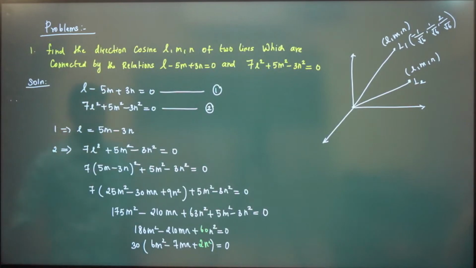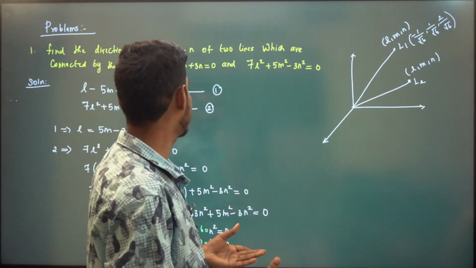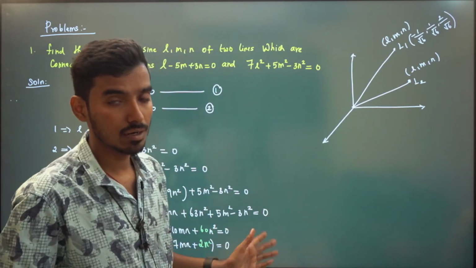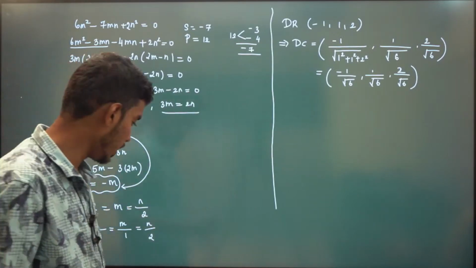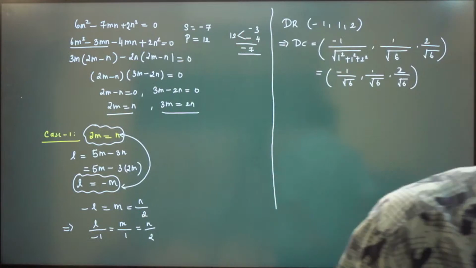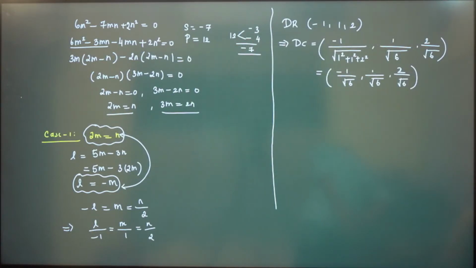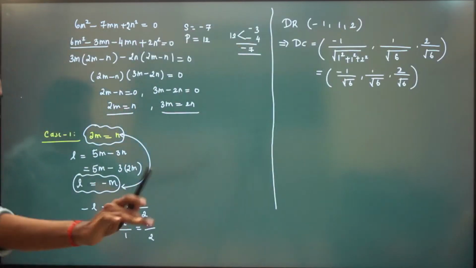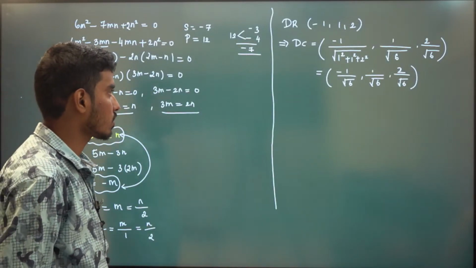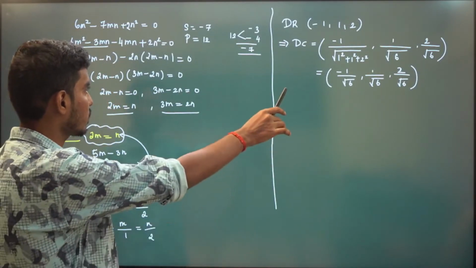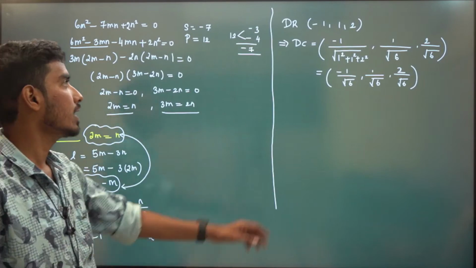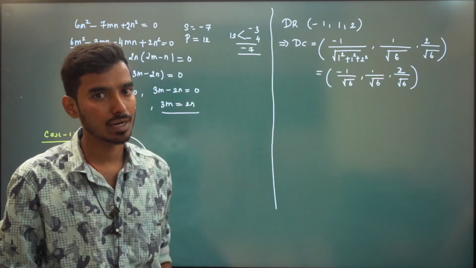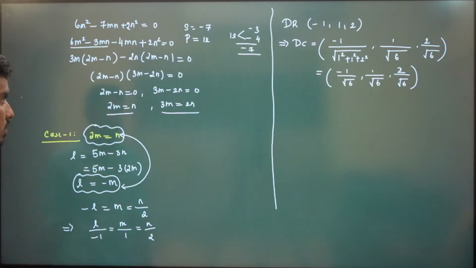See, there may be many lines. First I'll write it down and then explain, right? So is it clear up to now? From this case, we need to obtain a relation, that is L is equal to M is equal to N. Yes, that is what I'm trying to say. Just a minute, give me a minute. I'll clear it out. That is what I was about to tell, but I will tell at the last. So this is our direction cosine of the first line, right? Direction ratio need not be unique, right? So you can write that also.